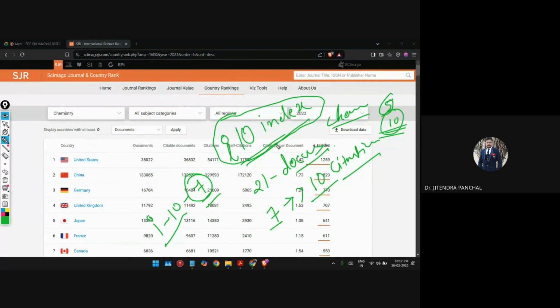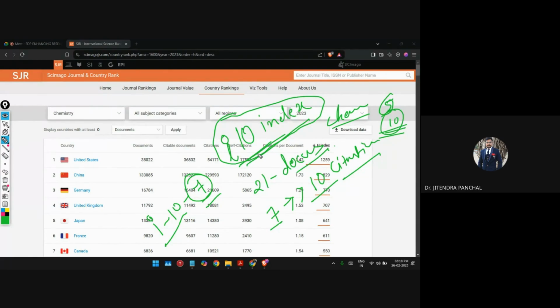That means how many research papers in your account have received citations more than the average citation of that particular discipline or specific area. That will be your i10 index.